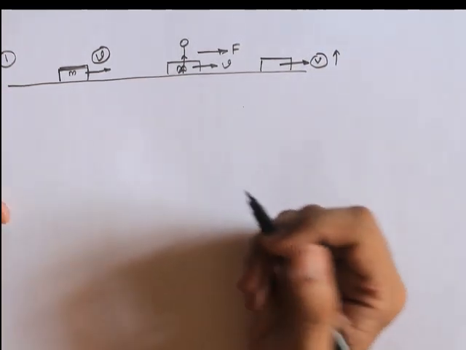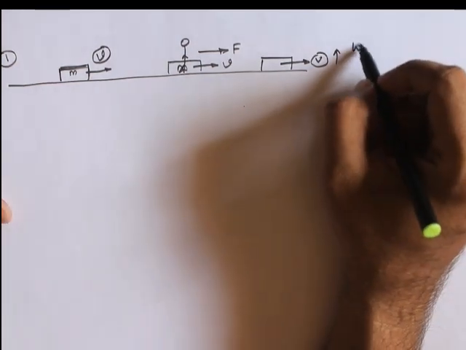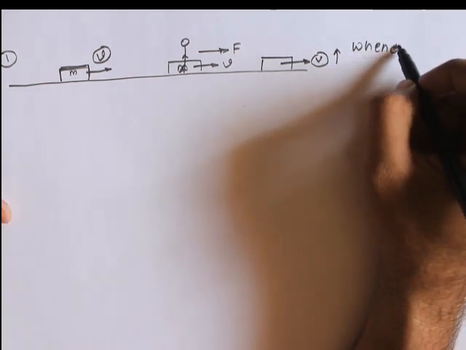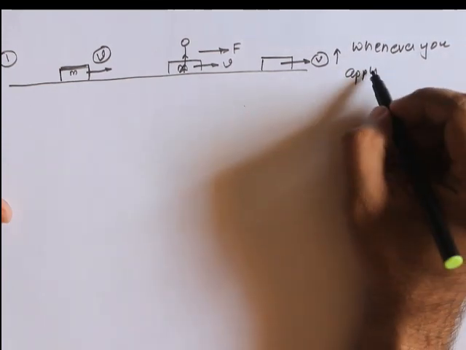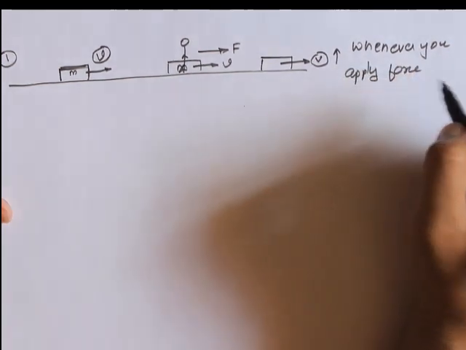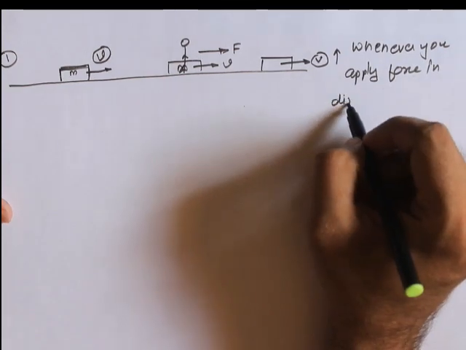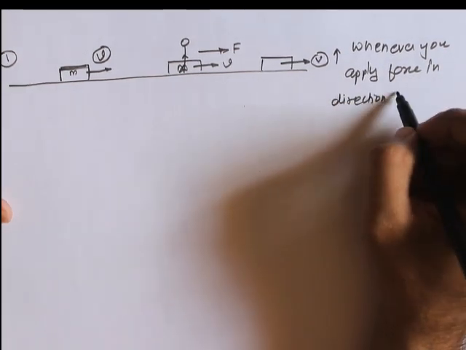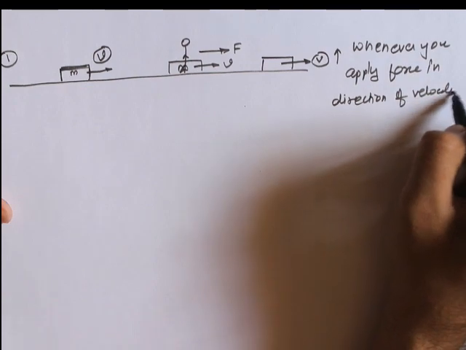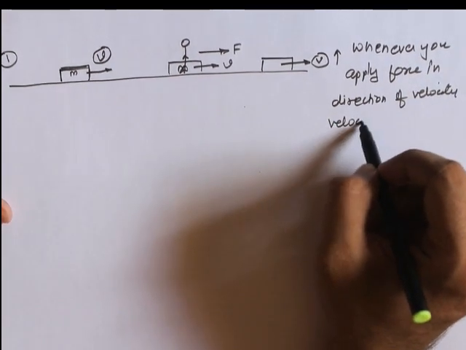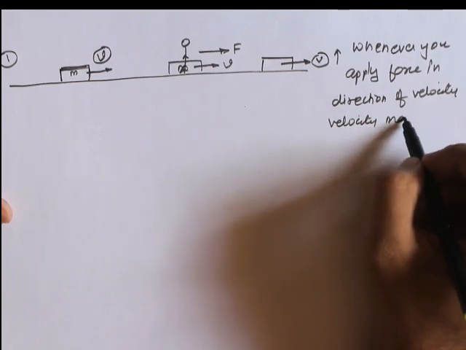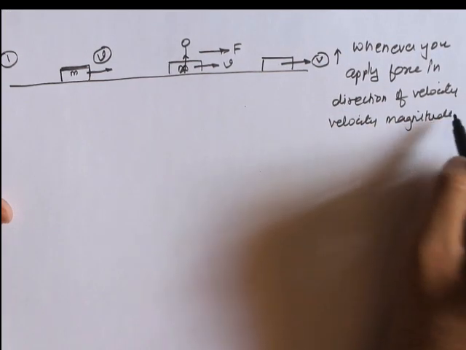So here I can make a conclusion: whenever you apply force in the direction of velocity, the velocity magnitude changes.